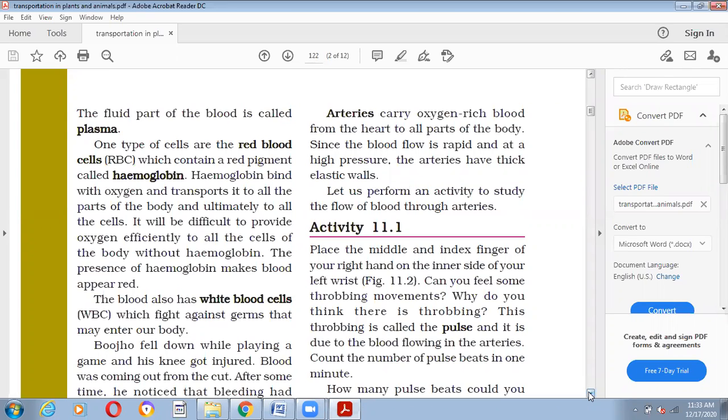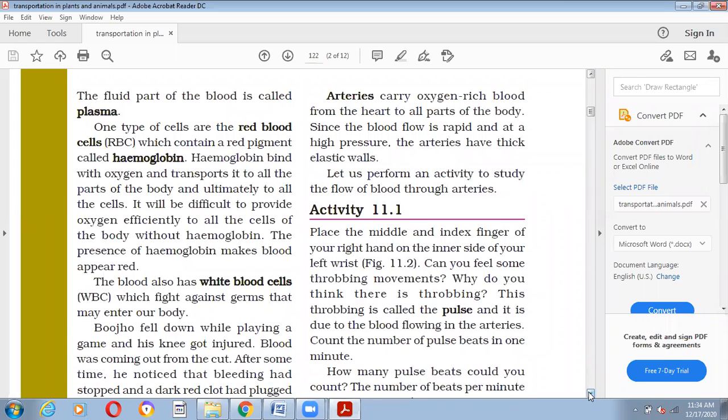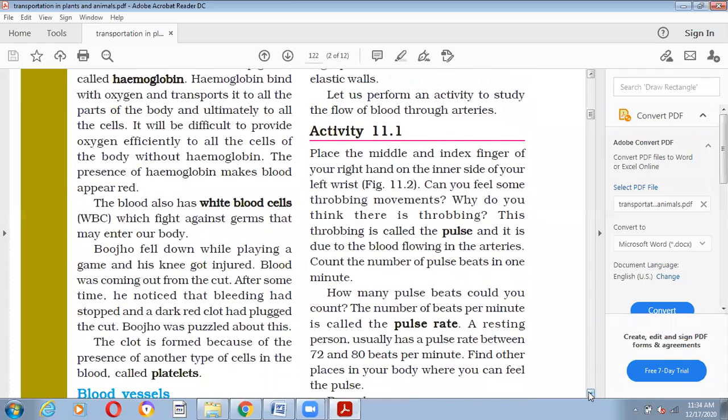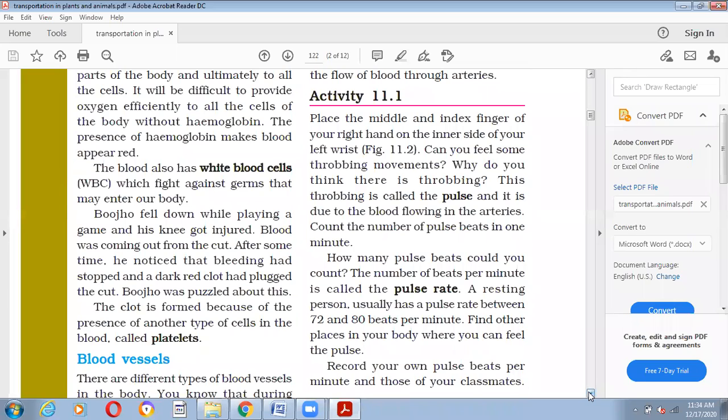On the other side, we have the white blood cells. White blood cells protect our body from infections by producing antibodies in our body. And thrombocytes or blood platelets, they help in blood clotting. You might have observed when you get a cut on your skin, the clot is formed after some time and the blood stops. That is the function of the platelets. If the platelets won't be there, then the blood will continuously come out from this. Right?